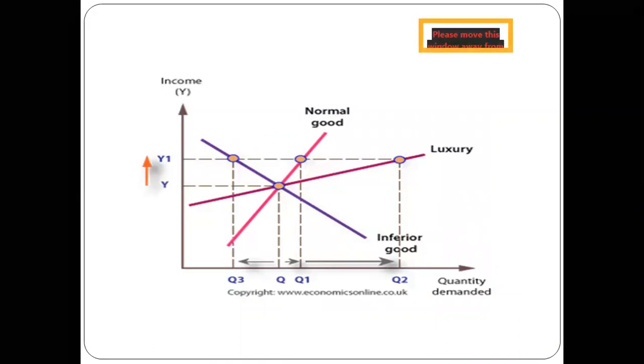So this is the graph of certain categories of goods like inferior goods, normal goods, and luxurious goods. This graph represents what happens if income increases, and what will be the effect on quantity demanded for normal goods, luxurious goods and inferior goods.